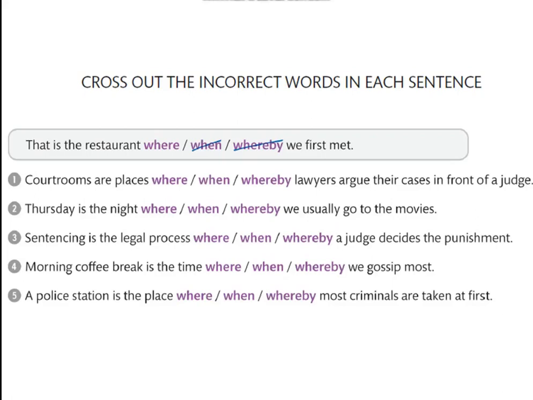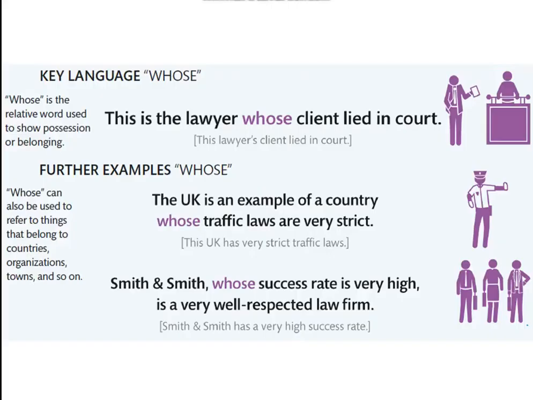Number 4. Morning coffee break is the time when we gossip most. Number 5. A police station is the place where most criminals are taken at first.